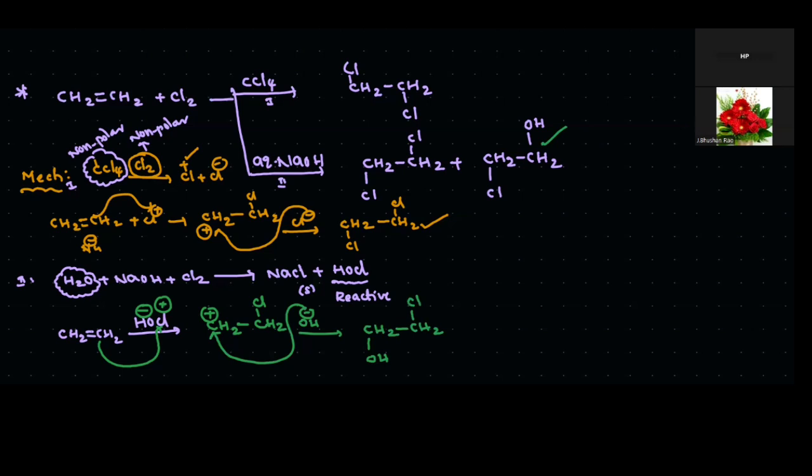What about this one? If chlorine is in the presence of aqueous NaOH, it again slightly dissociates to form Cl+ and Cl-, like Cl2 in CCl4, but it forms only a less amount.